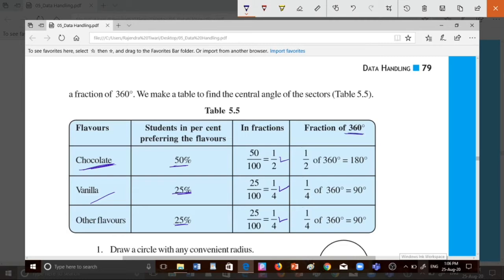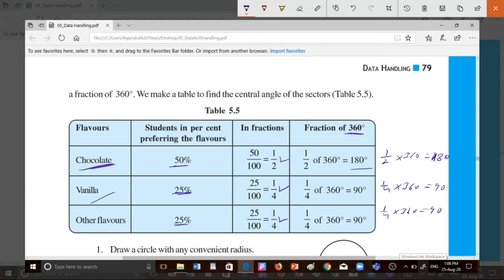So find 1 by 2 of 360. 1 by 2 into 360 is 180. Then 1 by 4 of 360 means 1 by 4 into 360 is equal to 90. Again 1 by 4 into 360 is equal to 90.